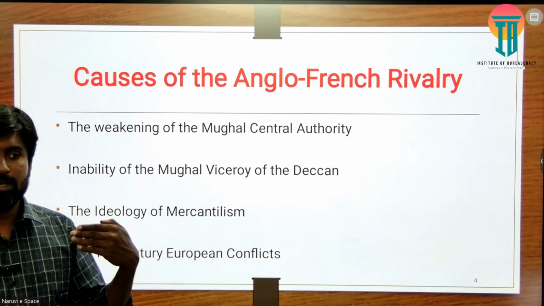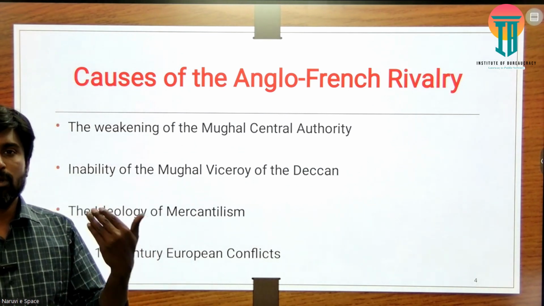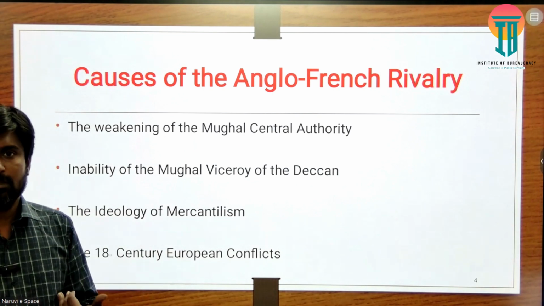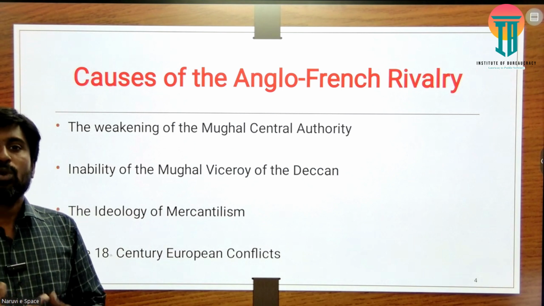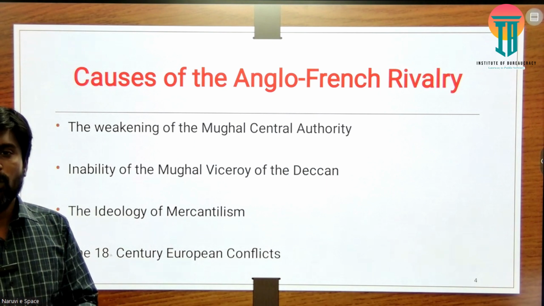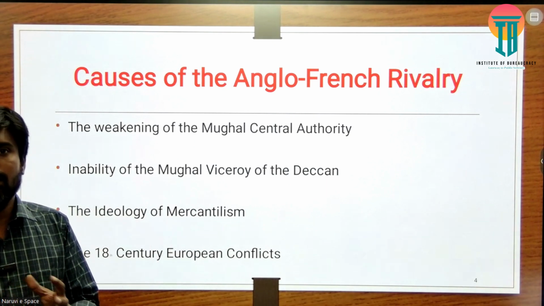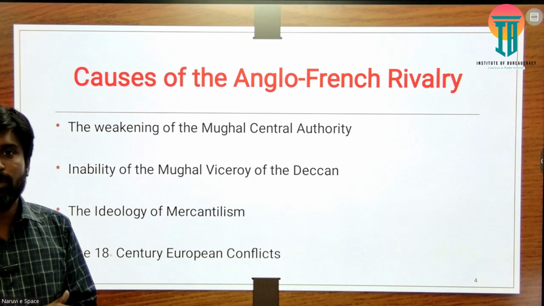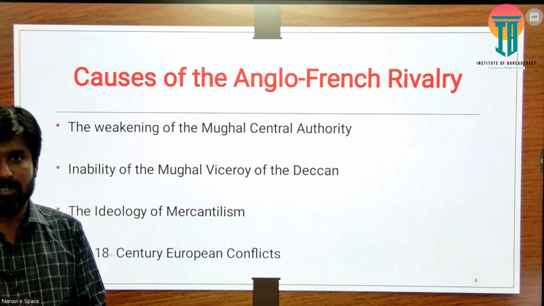For example, if the British are trading with India, the trade should be more favorable to the British, not for the other powers and not even for India. So how could they be more profitable? They wanted to be the sole power bringing products from India and selling them in the European continent. So they decided they wanted to eliminate all the European powers here.